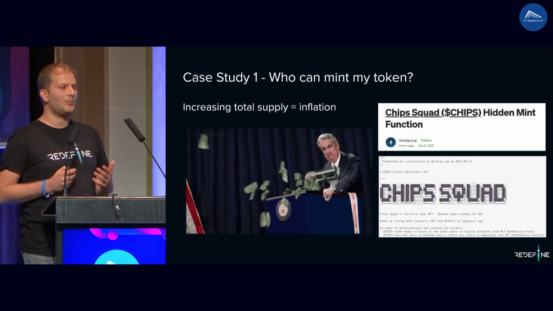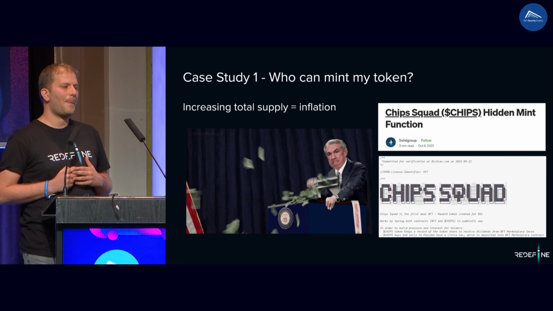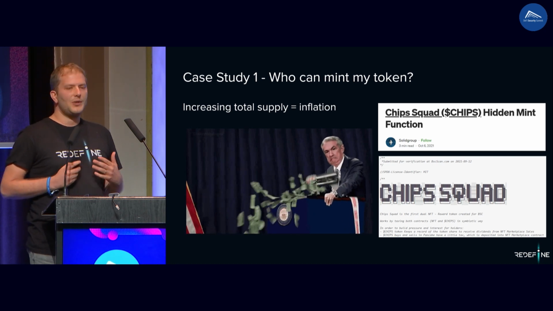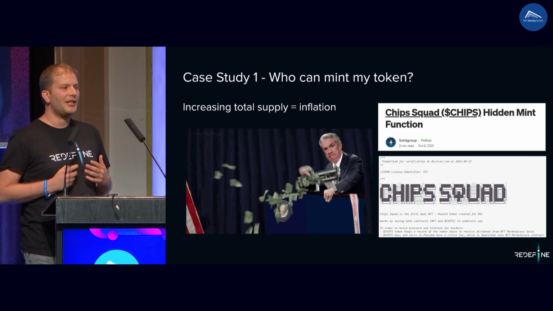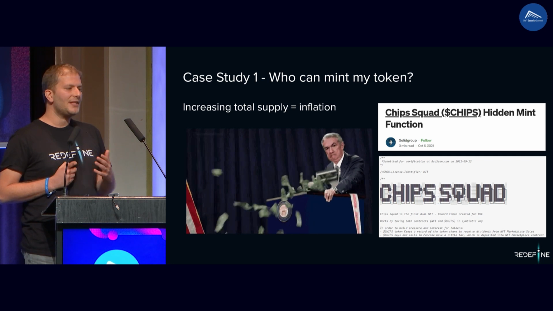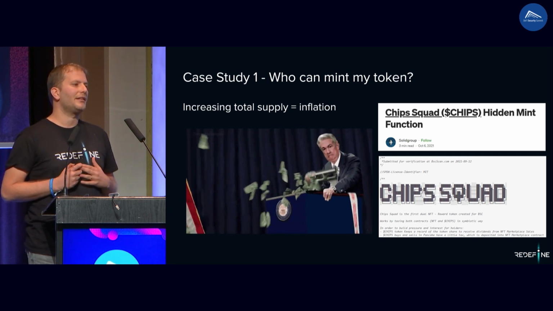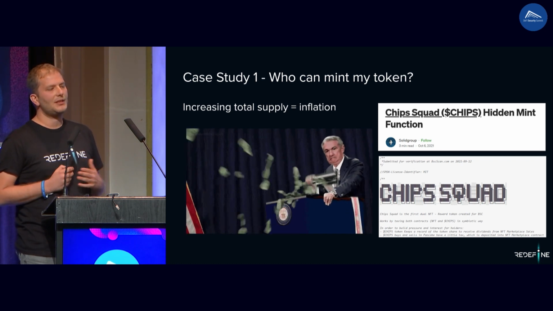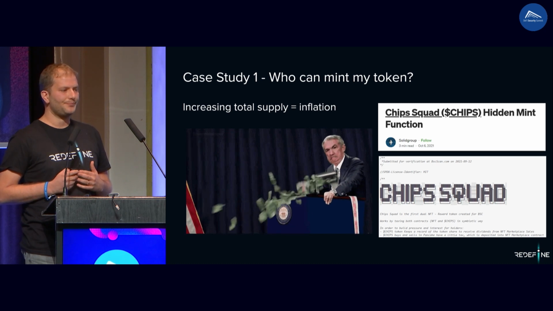Let's see 2 examples. Who can mint my token? The risk with uncontrolled minting is inflation, which can lead to a drop in price. Here we see a real-world scam example where a scammer added a backdoor to the token smart contract with a functionality to be able to mint an infinite amount of tokens.